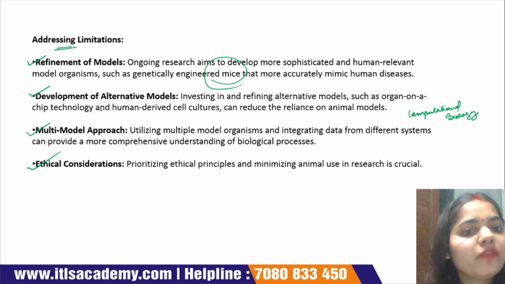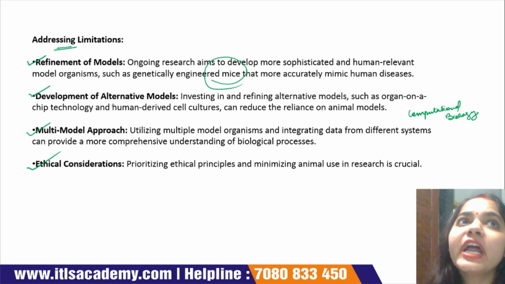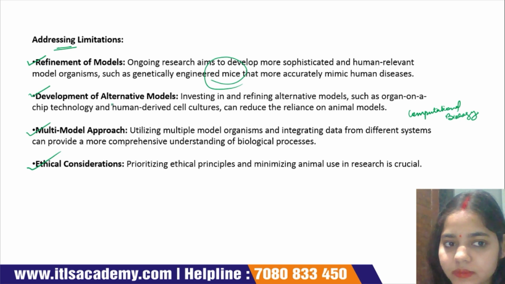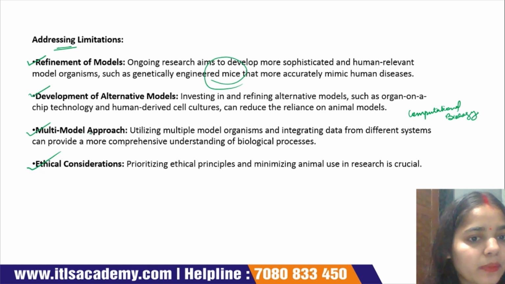Next is the development of alternative models. Investigating and refining alternative models, such as organ-on-a-chip technology, human-derived cell culture, and computational biology, can reduce the dependency on animal models. Next, multiple model approaches.